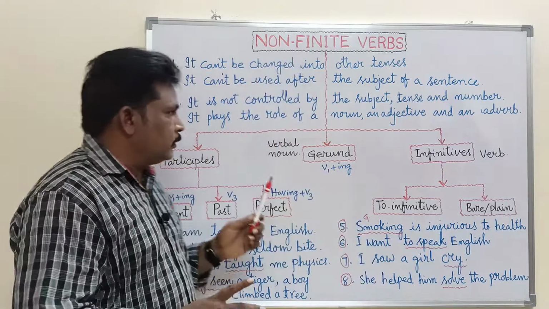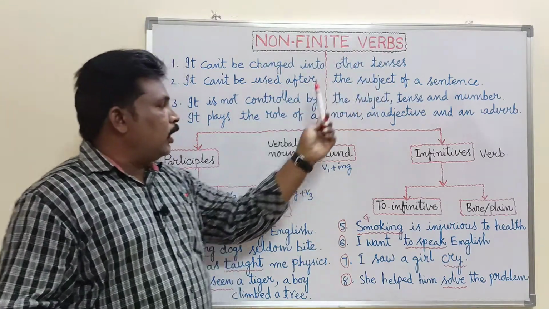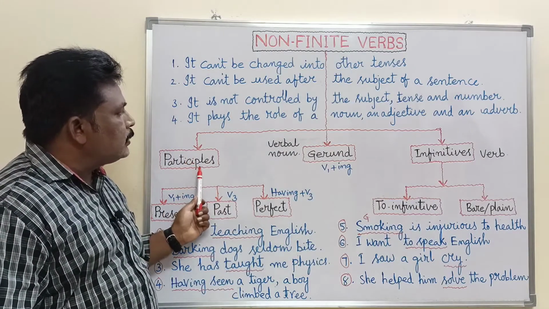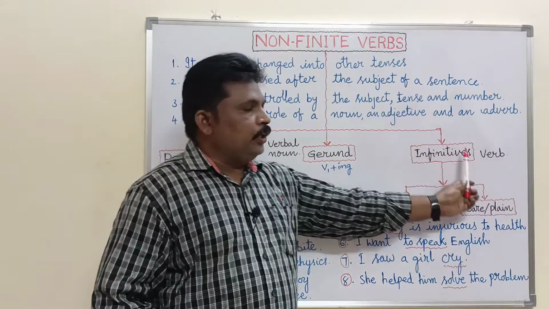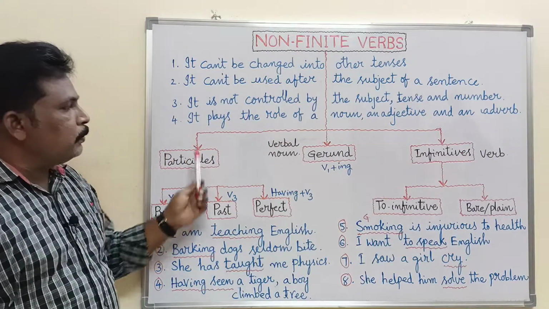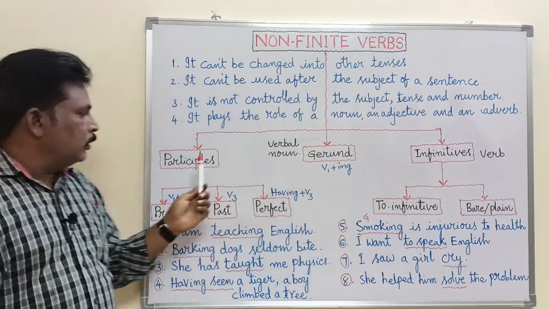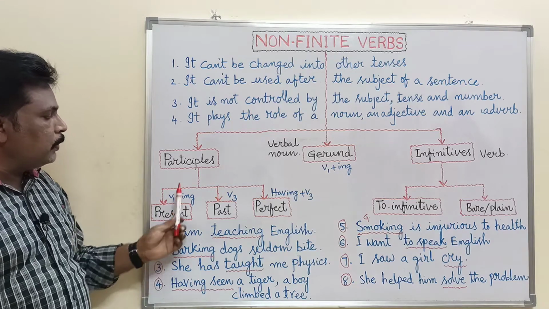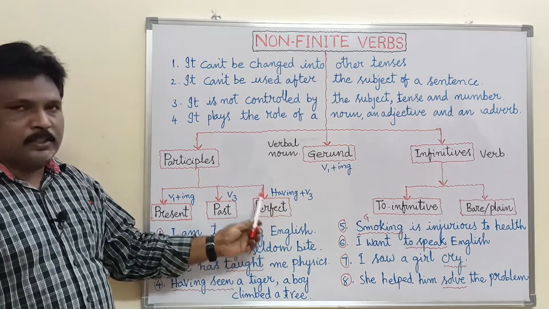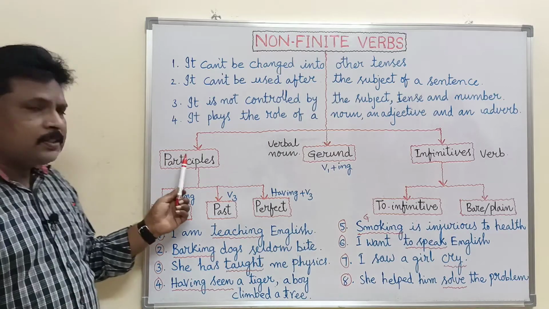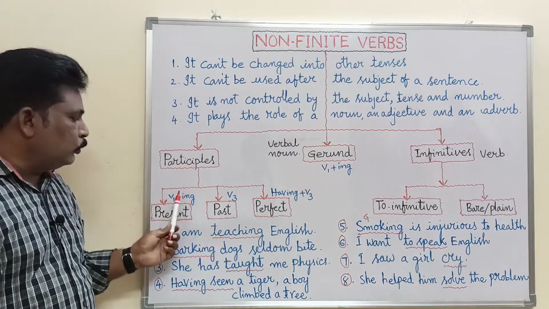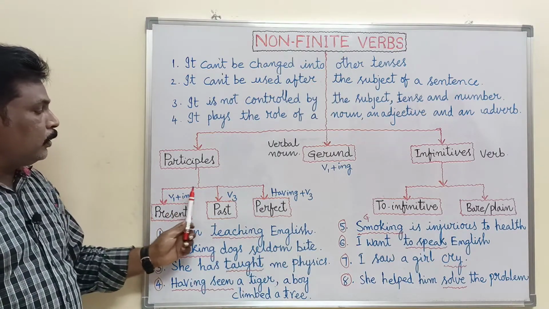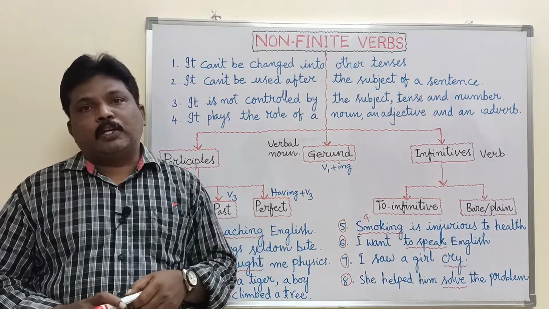Look at this. Non-finite verbs are divided into three groups, three kinds. Number one, participles, gerund, infinitives. Participles are again divided into three kinds: present participle, past participle, perfect participle. Participles is the head name. So under participles we have three kinds: present participle, past participle and perfect participle.